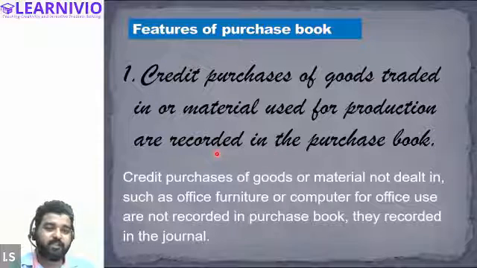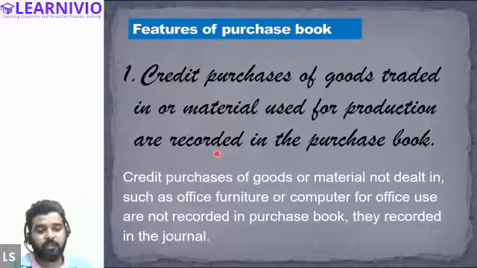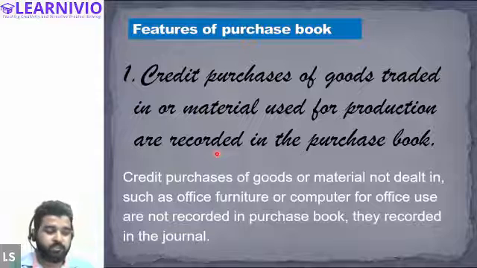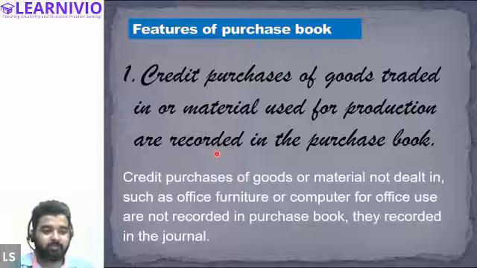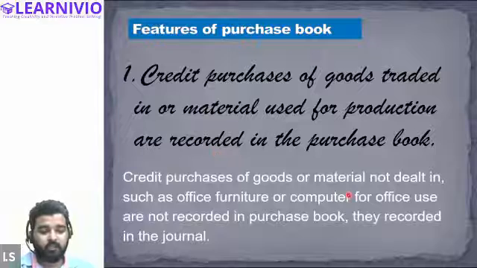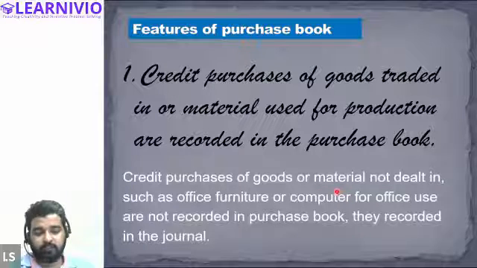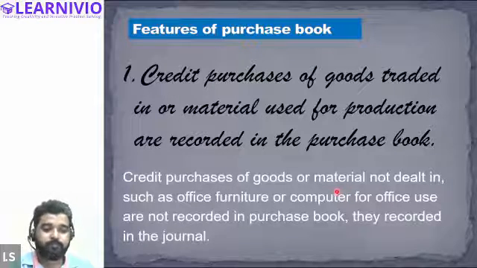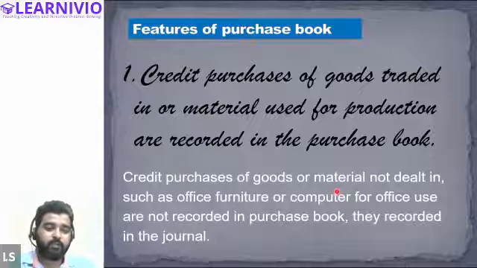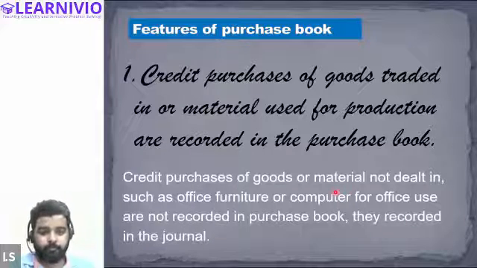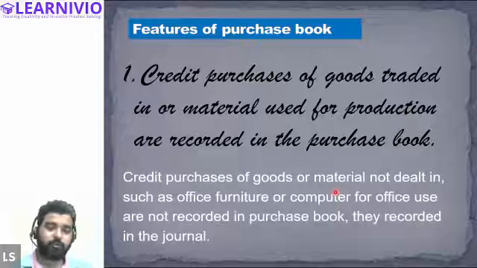But if the stationery business purchases furniture, let's say an air conditioner, a car, or bikes, these are not considered as goods for the business. Therefore, transactions related to these will not be recorded in the purchase book. So the first feature is that the credit purchase book deals with the credit purchase of goods only.